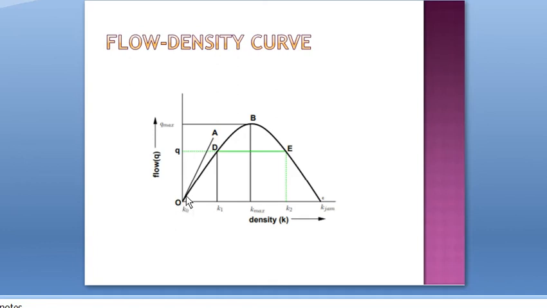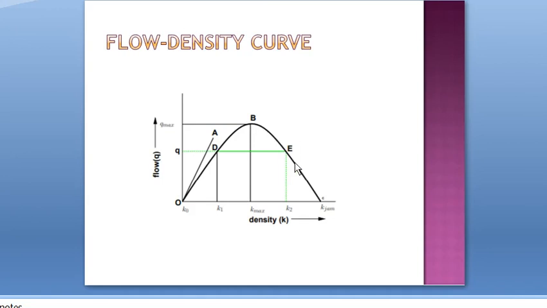There is no vehicle. Density and flow both are zero. When the number of vehicles increases, density increases and flow also increases, and it reaches a maximum value. That is, at point B, this Q is maximum. What is Q? Flow is maximum, and this density is also a middle value, not the jam density. Jam density is the maximum. This is the maximum flow Q max, and this is the corresponding density, K max.